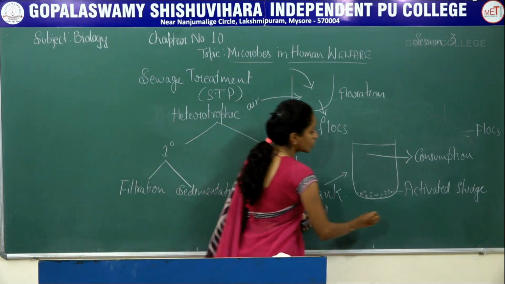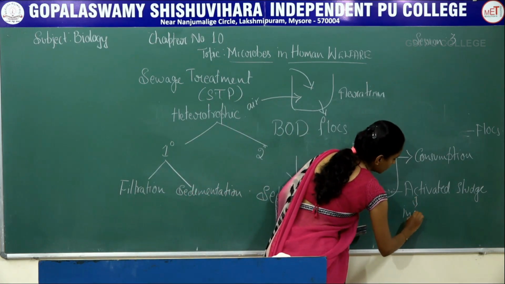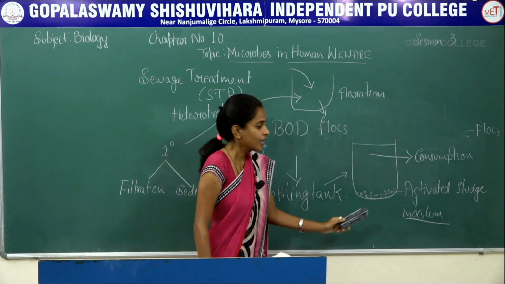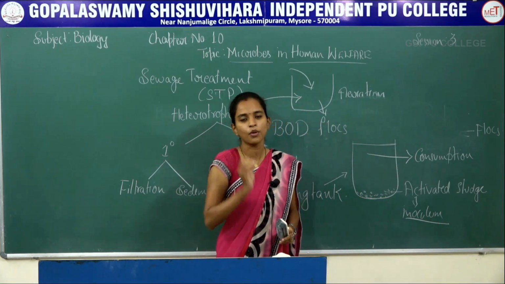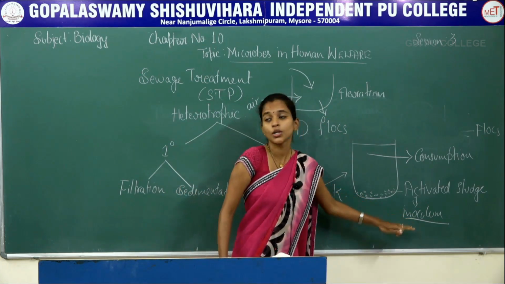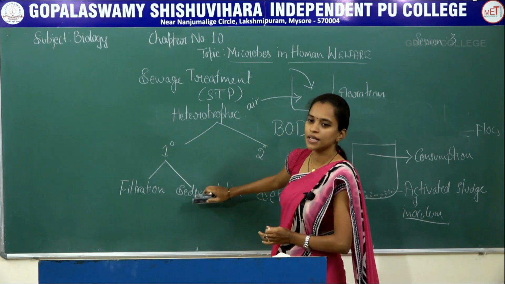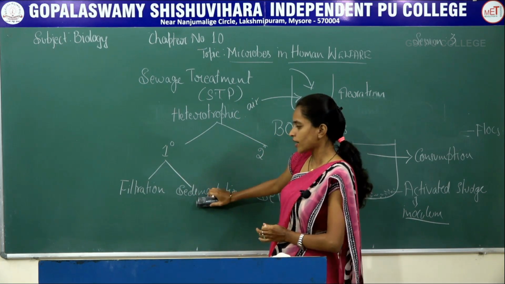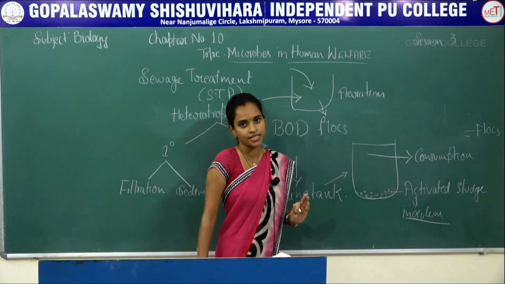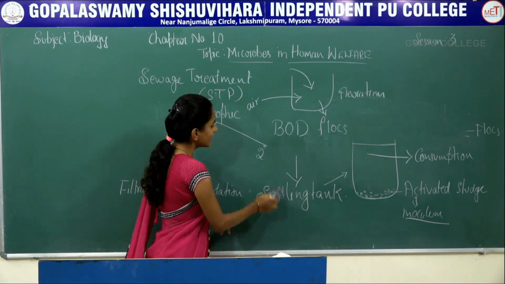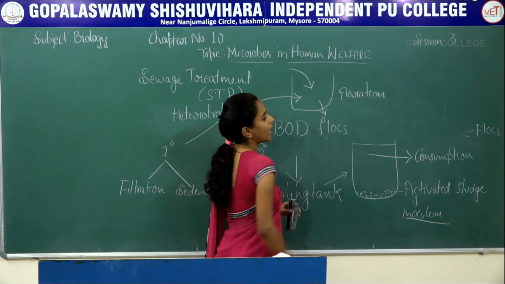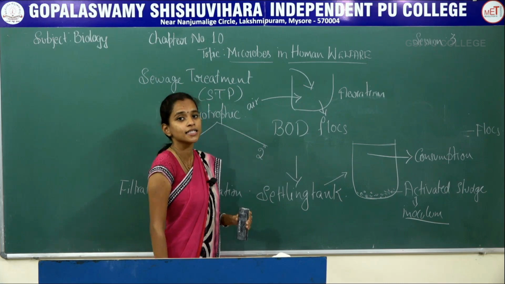Now once this activated sludge is present, some amount will be added as inoculum. You have come across this word, inoculum or starter. Some amount of activated sludge is added as inoculum to this sedimentation tank, or else the primary sludge what is separated here, and this activated sludge can be added into the secondary treatment first step, that is, it can be added as an inoculum to the aeration tank.